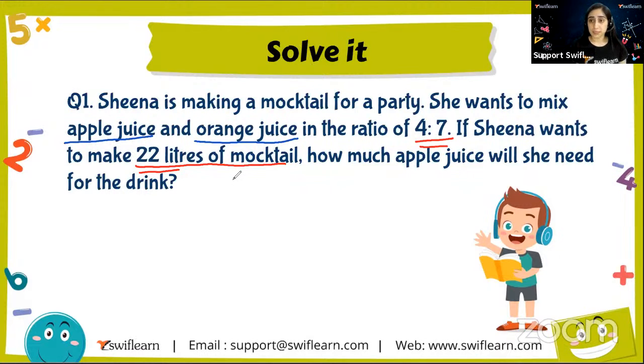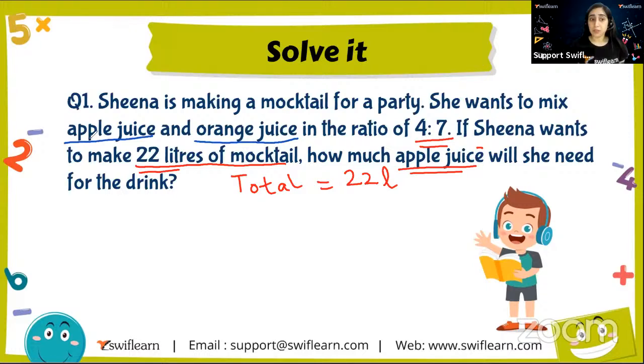See, 22 liters here is telling us the total amount she has to make. The total she has to make is 22 liters. That is what is given to us. But what is the question actually asking? It's asking how much apple juice she will need for the drink. So it is only asking for the amount of apple juice. We are not considering the orange juice. That is not asked in the question, right? Only one part is asked, that is apple juice.